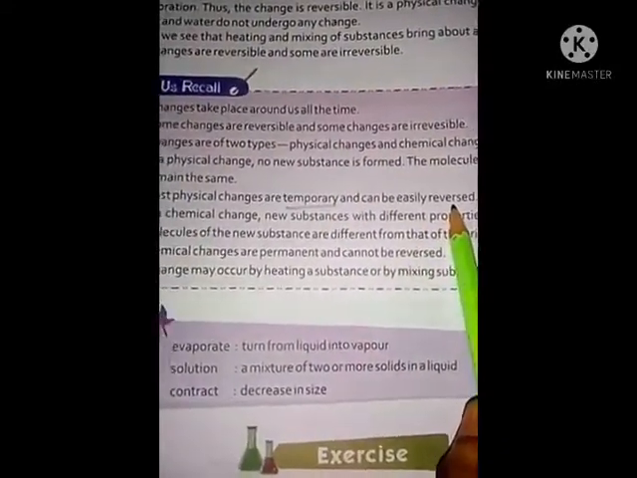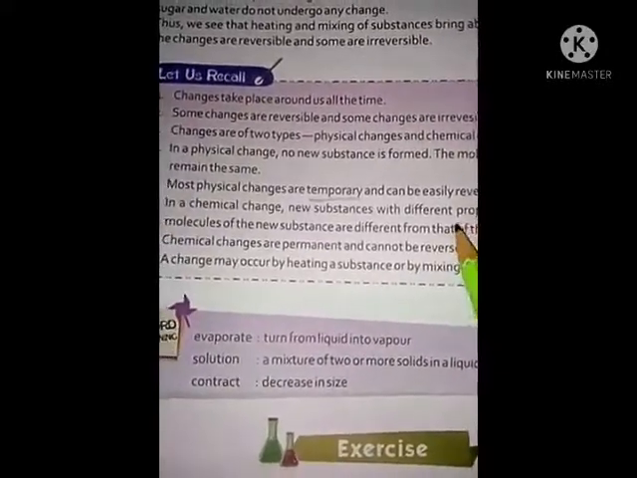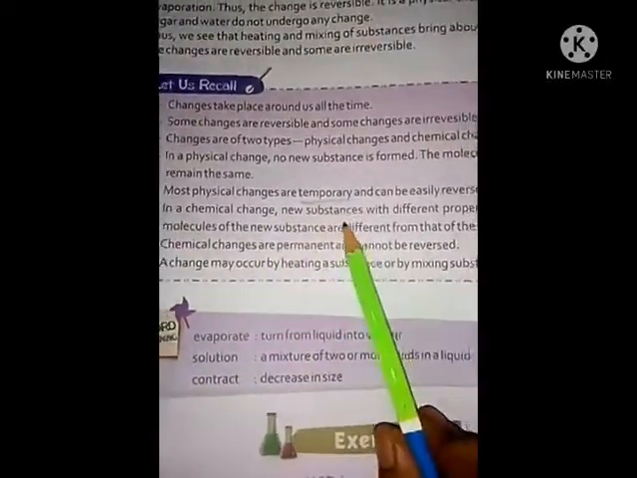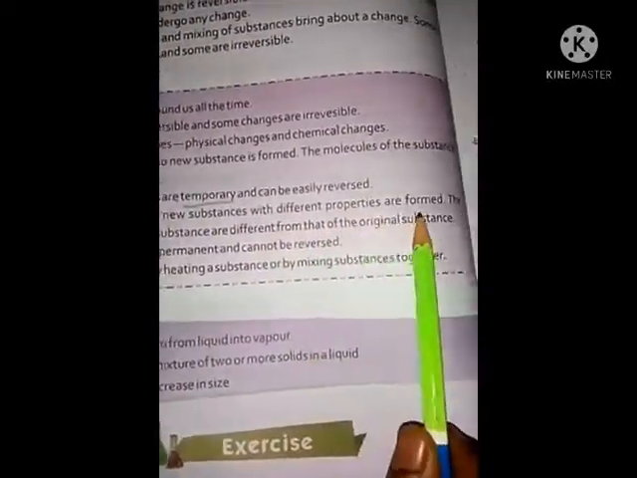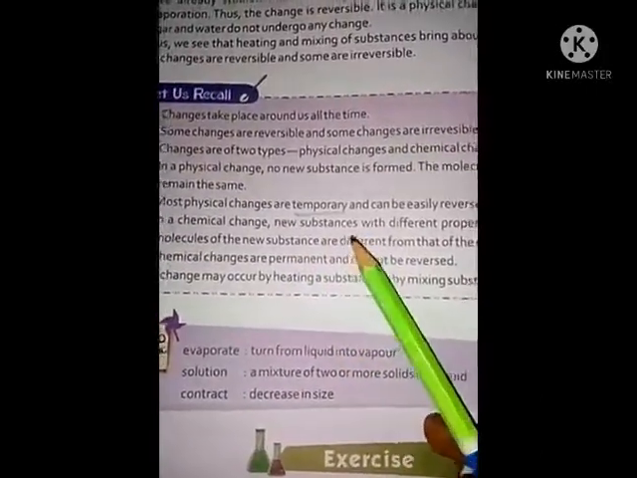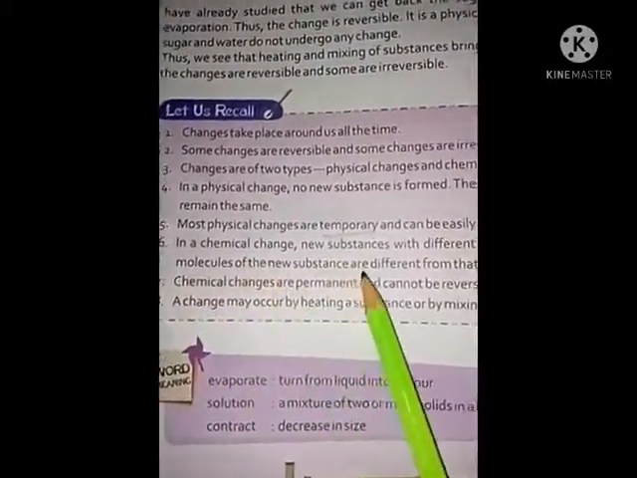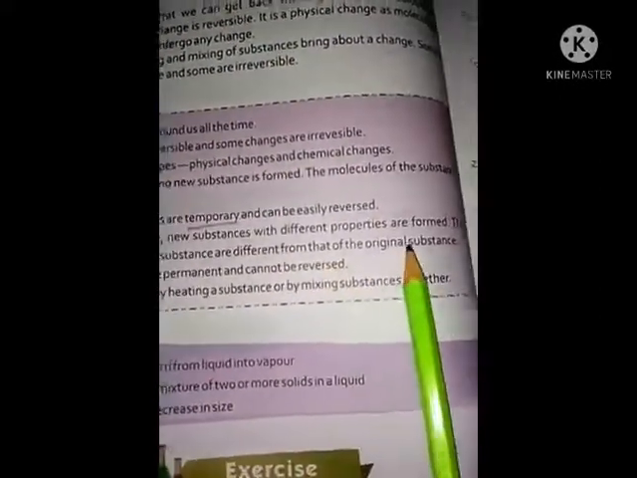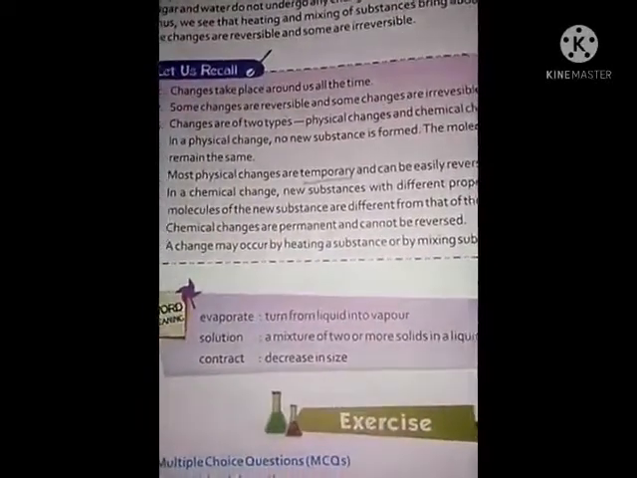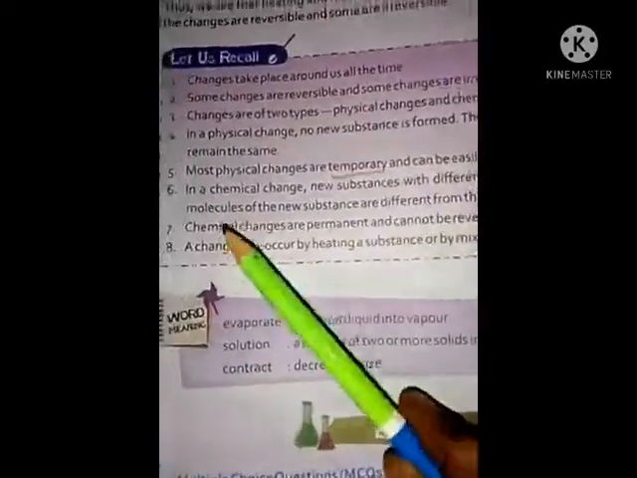We can easily get the substances back as they were before the change. Okay, in a chemical change, new substances with different properties are formed. The molecules of the new substances are different from those of the original substances, so it is obvious that the molecules of the new substances are very different.